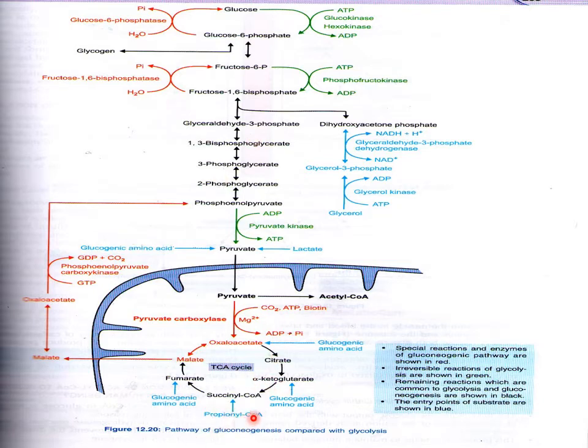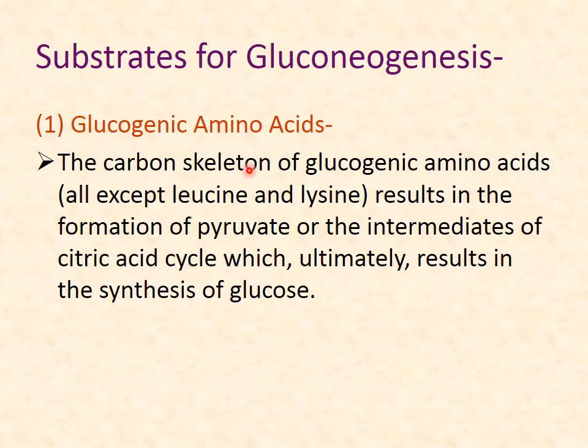Propionyl coenzyme A we will see. Then other glucogenic amino acids produce oxaloacetate. Oxaloacetate will convert into malate, malate will again come out, then convert into oxaloacetate, then phosphoenol pyruvate, and so on. So all glucogenic amino acids produce intermediates of the TCA cycle, and they follow the gluconeogenic pathway in this way.